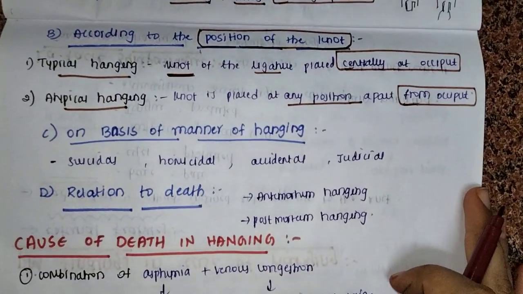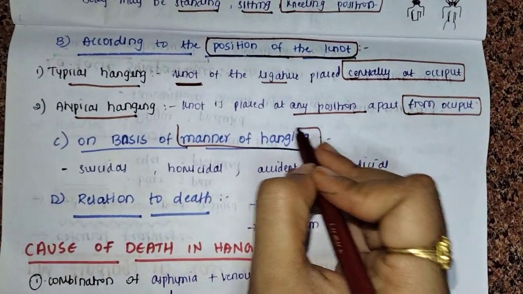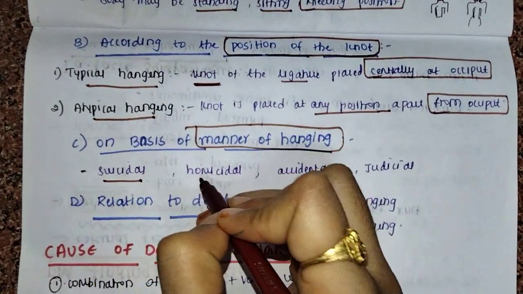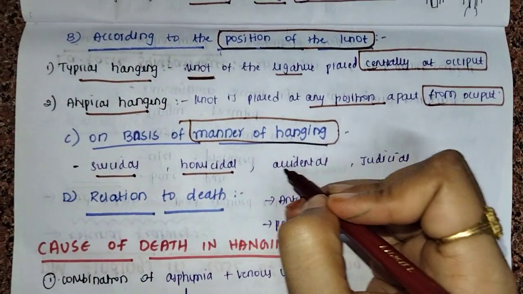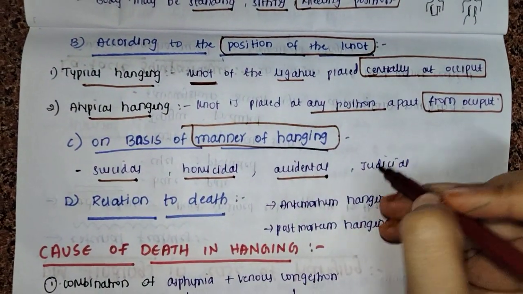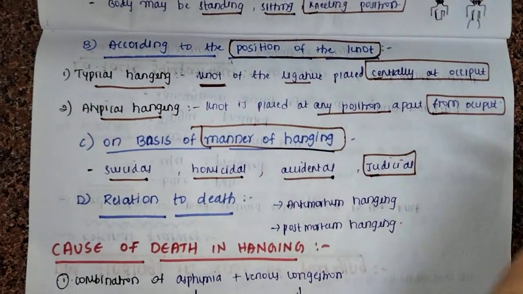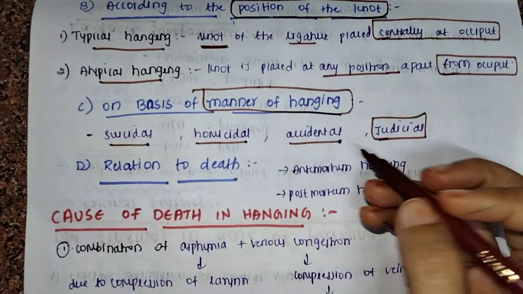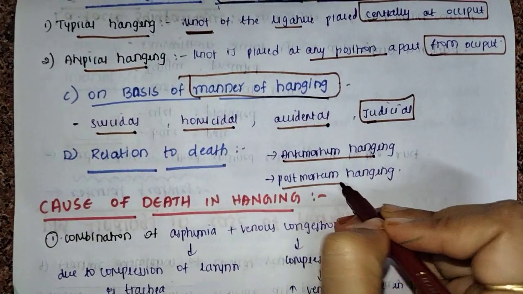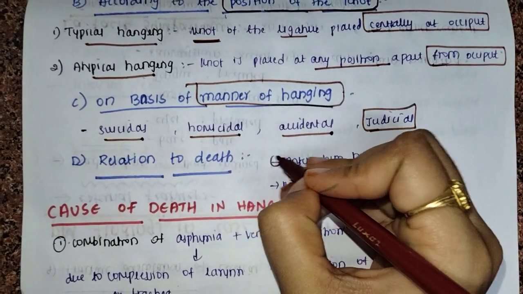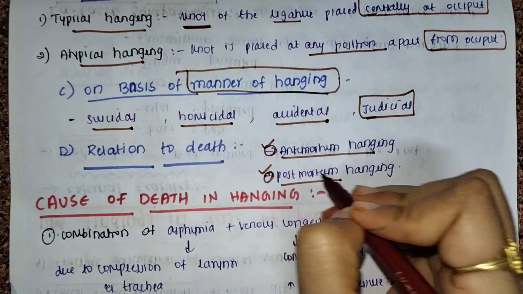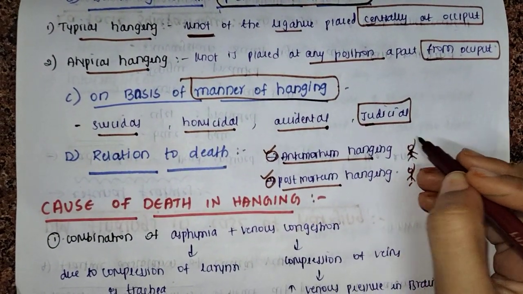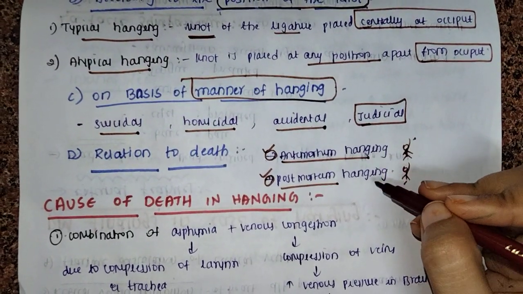Okay. Now another type is on the basis of manner of hanging. Manner of hanging means it may be suicidal, meaning self-death; homicidal, where another person is killing him; accidental hanging; or judicial, meaning hanging carried out through law. Now in relation to death, it is classified into antemortem hanging and postmortem hanging. Antemortem is where hanging occurred before death, postmortem is where hanging occurred after death. That means a live person is hanged in one, a dead person is hanged in the other. This is the difference between antemortem and postmortem.